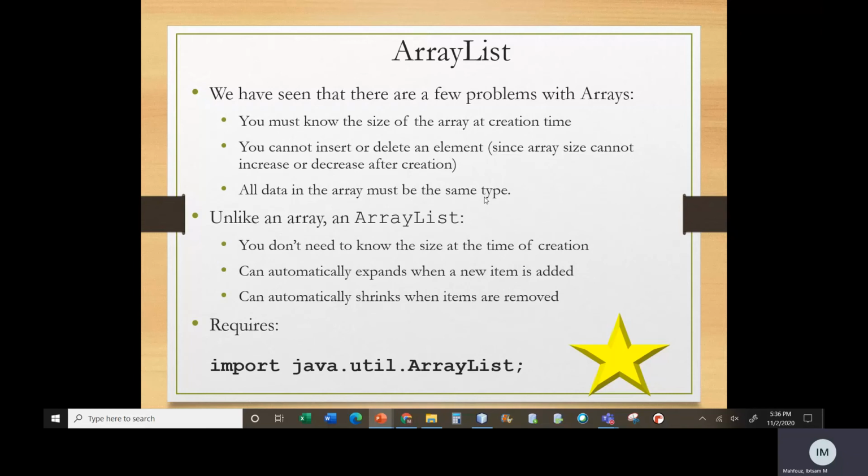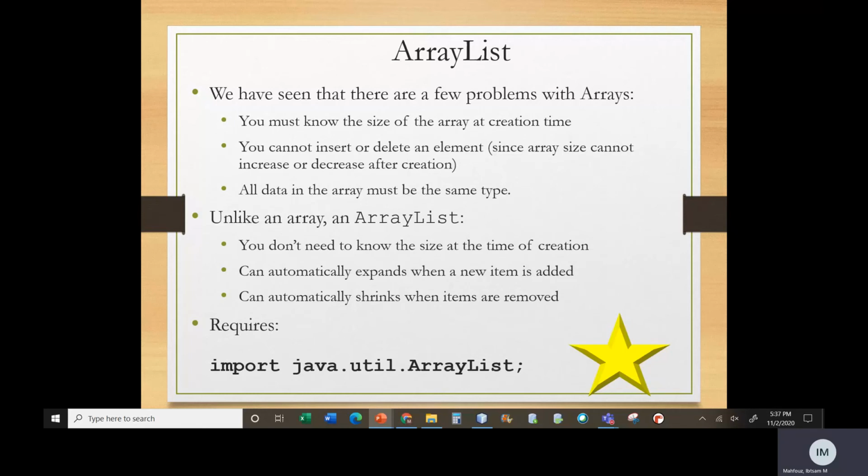Because of these limitations, Java developed another class called ArrayList, which helps with them. The main advantage is that you don't need to know the size at the time of creation. You can automatically insert things into it, add things to it, and remove things from it. You can insert in the middle. So it's really convenient, and we're going to see how to use it today.